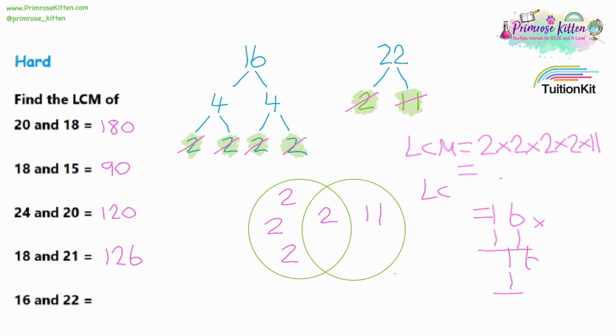Starting with the units, 1 times 6 is 6. Write the answer in the units column, and 1 times 1 is 1. Now moving on to the tens, writing our answer in the tens column. 1 times 6 is 6, and 1 times 1 is 1. Filling up the gaps with a 0 and adding up our two answers. 6 plus 0, 1 plus 6, and the 1, that will give us 176. So the lowest common multiple of 16 and 22 is 176.